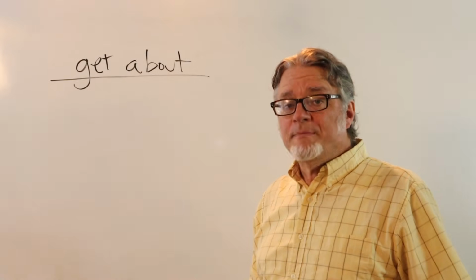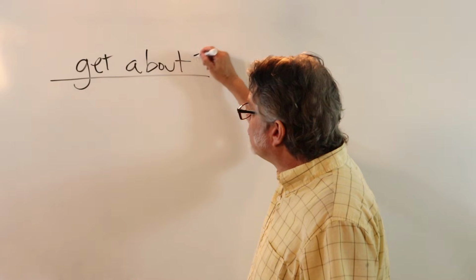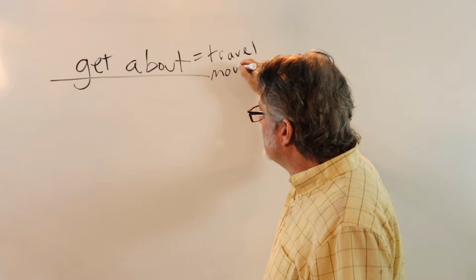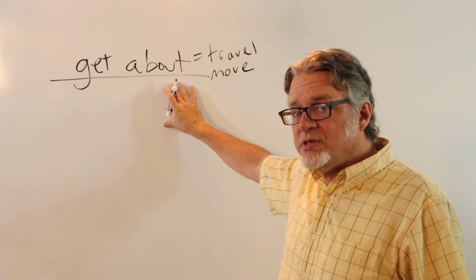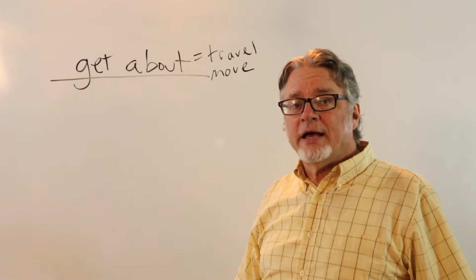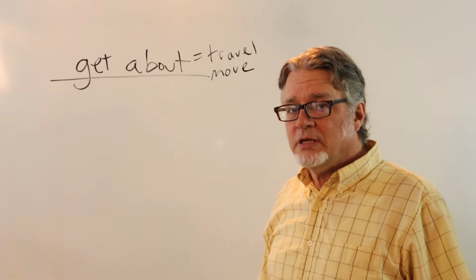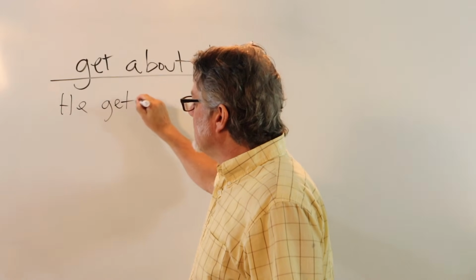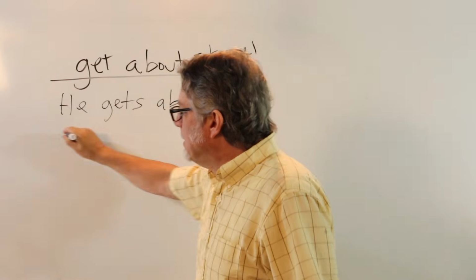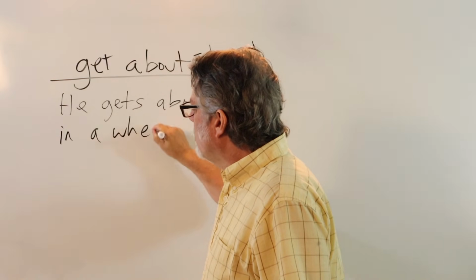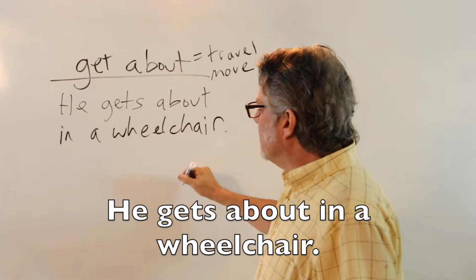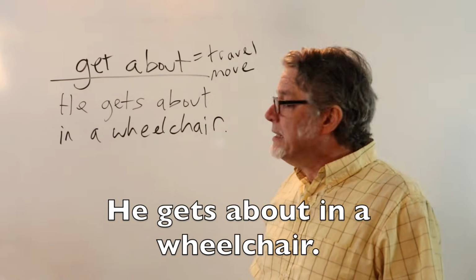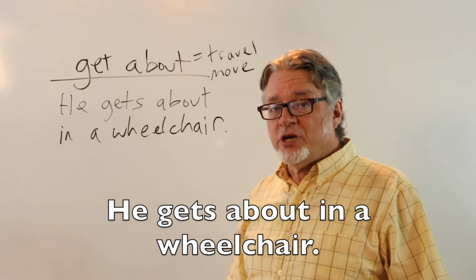The phrasal verb get about is often used for traveling or for moving within a space. Sometimes this is movement or travel that has some challenge or difficulty. For example, he gets about in a wheelchair. This is a challenge for a person who has problems with mobility. He gets about in a wheelchair.